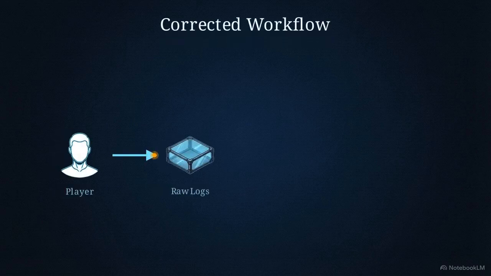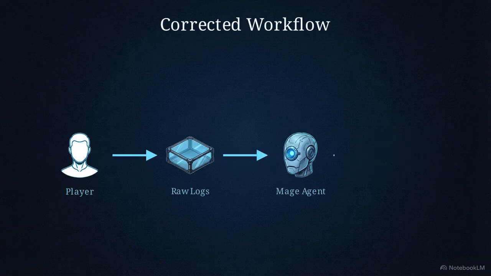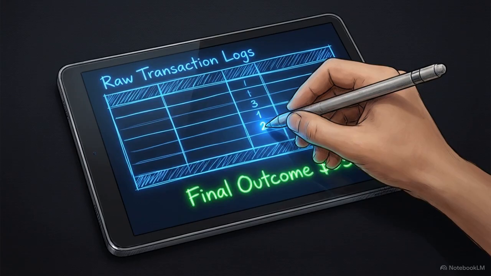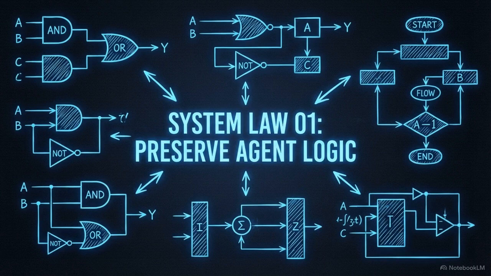To change that revenue number, the human is redirected to the corrected workflow. They must update the raw transaction data and allow the mage agent to process the new total. This forces the operator to address the underlying assumptions. If you want a different outcome in the codex, you must change the facts that produce it. This reinforces the primary rule of the architecture. Derived fields cannot be manually overridden.